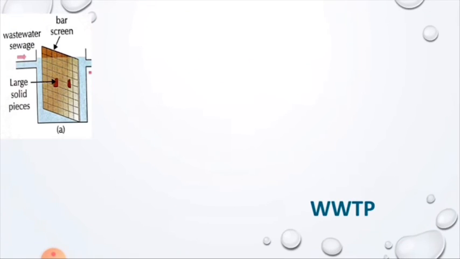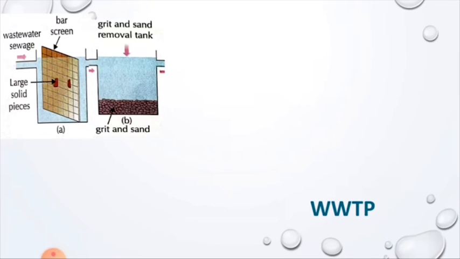Wastewater is passed through bar screens. Large objects like rags, sticks, cans, plastic packets, napkins are removed. Secondly, water then goes to a grit and sand removal tank. The speed of the incoming wastewater is decreased to allow sand, grit and pebbles to settle down.